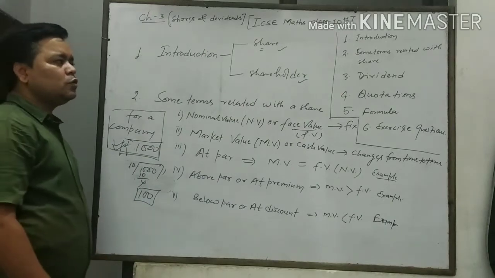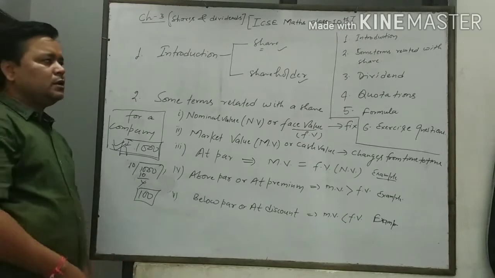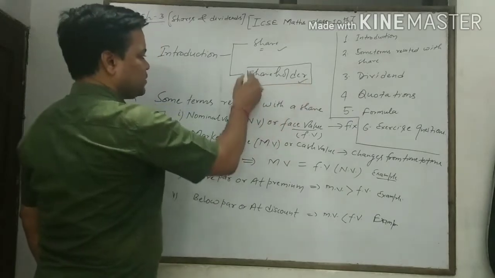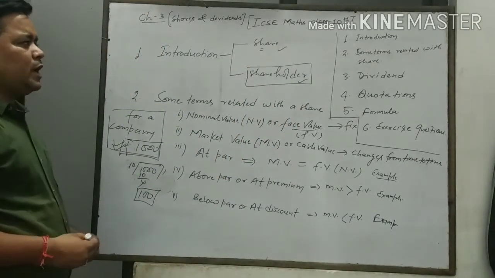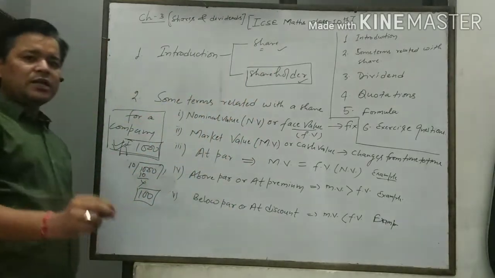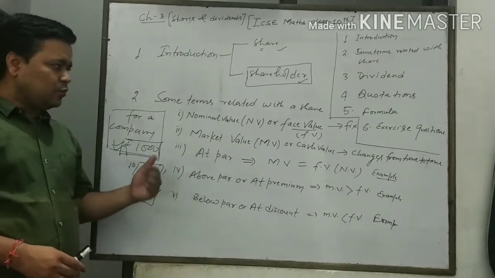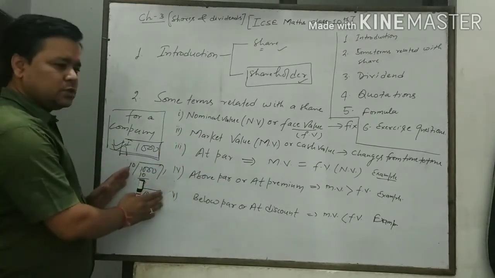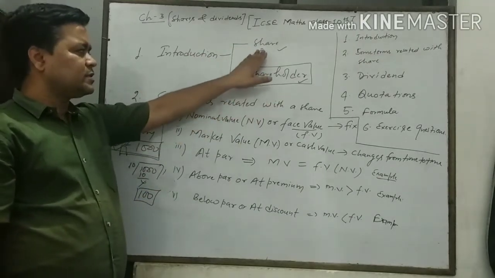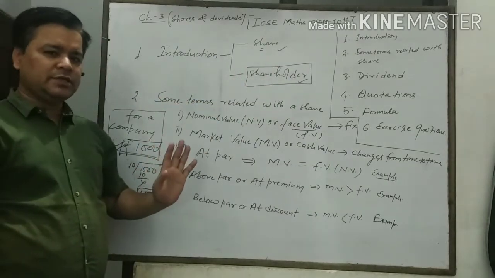Now, the person who purchases that share from the company is called a shareholder. So we have a difference between share and shareholder. Share means the smallest part of the equal parts into which a huge amount is divided, and the person who buys this share from the company is called a shareholder. I think it is clear.